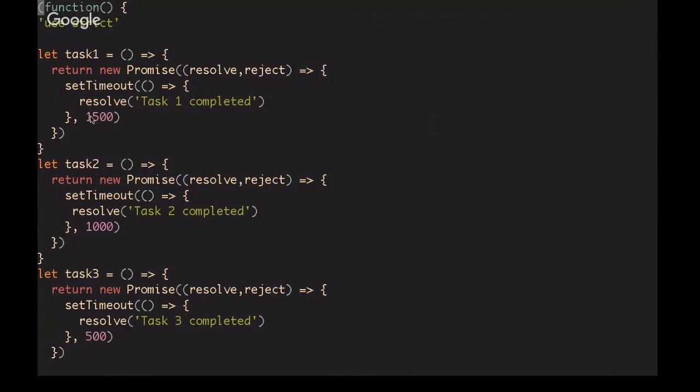task 1 successfully completes. Now, since we're dealing with promises and asynchronous code, I have decided to wrap the resolved value in each promise in a setTimeout, with the promises completing in reverse order were they to simply race. So task 3 is the fastest, task 2 is in the middle, and task 1 is the slowest. That way we can be very clear when we are allowing them to just race and when we are saying, no, task 1 has to be completed before task 2.